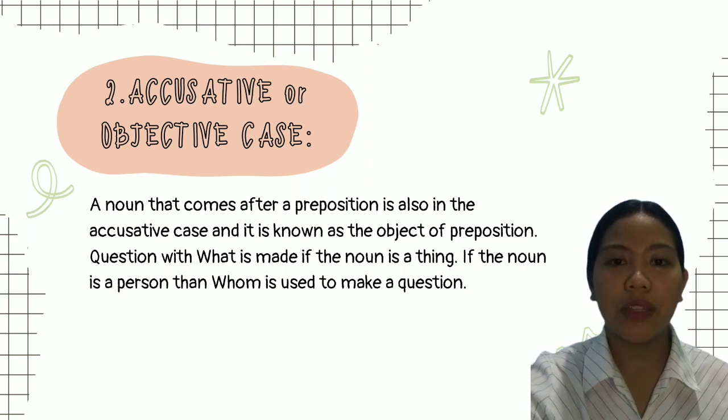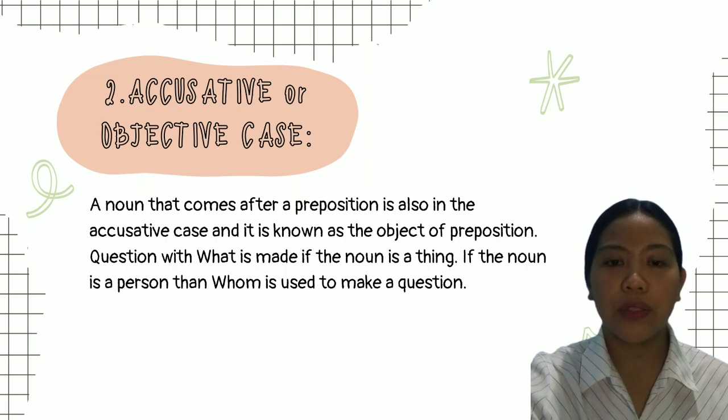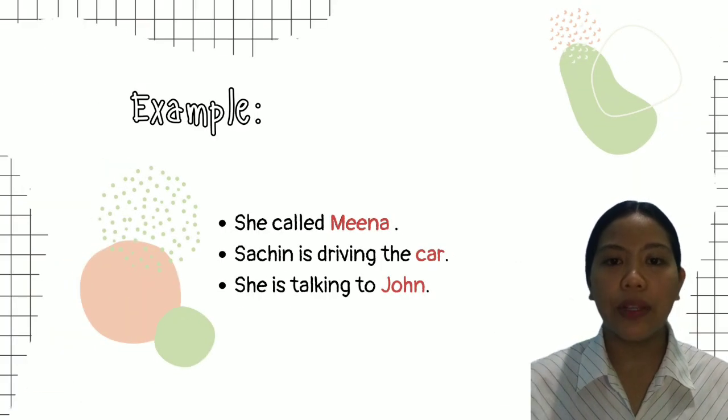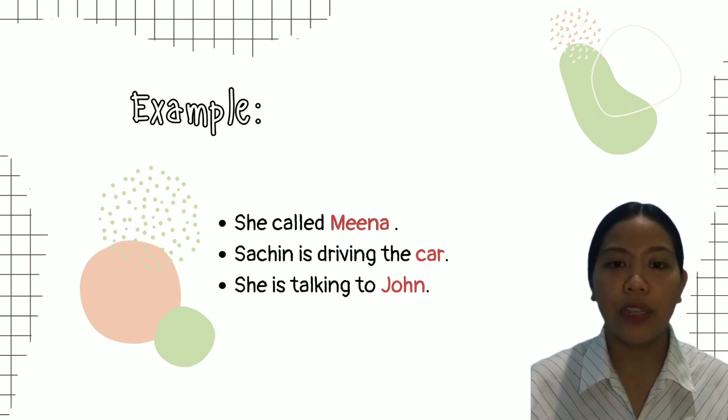A question with what is made if the noun is a thing. If the noun is a person, then whom is used to make the question. For example, she called Mina. She called whom? The answer to this question is Mina. So the noun Mina is an object in this sentence. For the verb called, Mina experiences the verb called. Thus, it is in the accusative case.